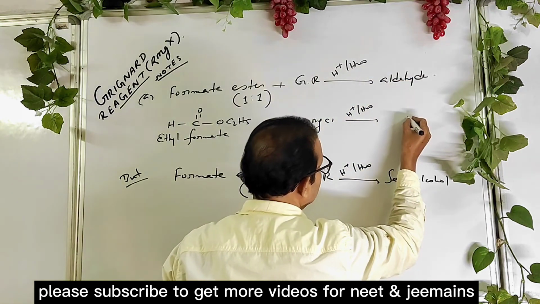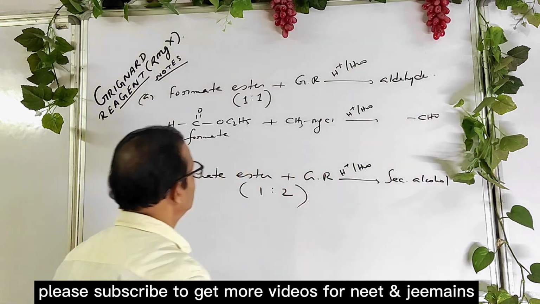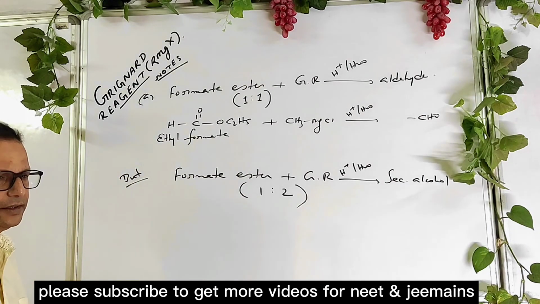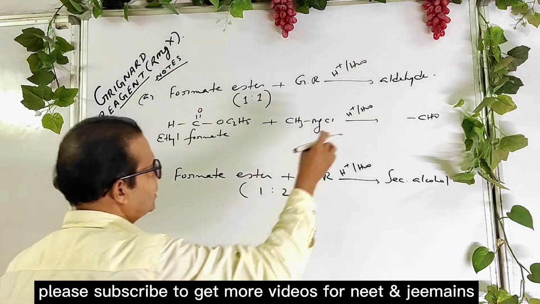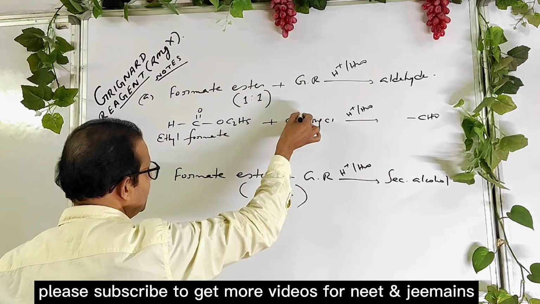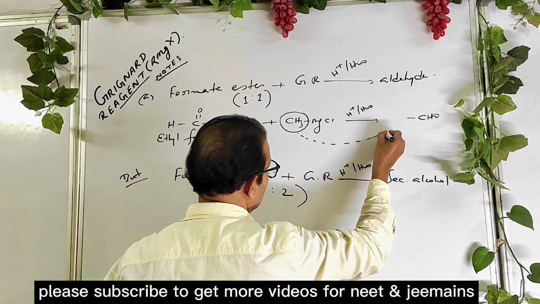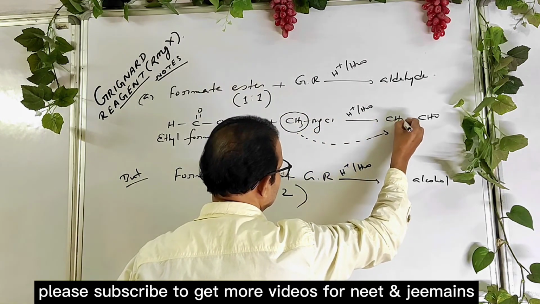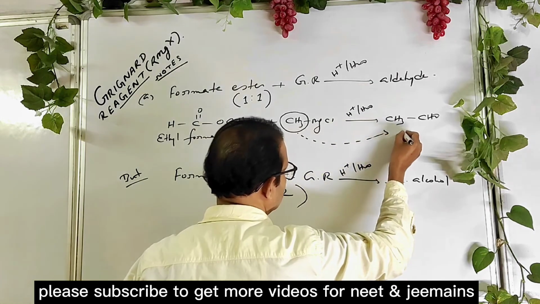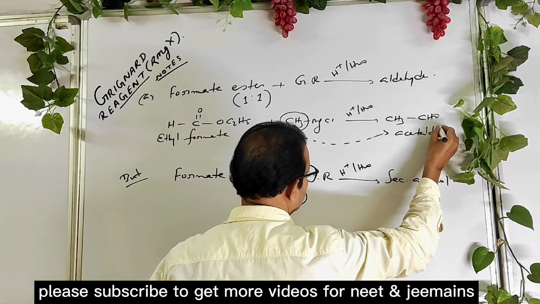So how to write? See the technique. First write the aldehyde group, and now the alkyl group comes from Grignard reagent. Remember it, the alkyl group comes from Grignard reagent. So you get acetaldehyde.